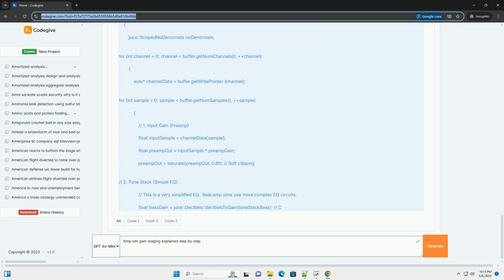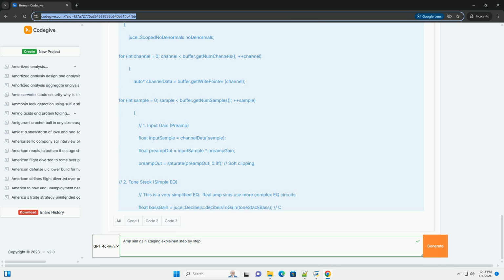Why is gain staging important in amp sims? Realistic saturation. Real tube amps saturate in a complex way. Each stage adds its own unique flavor of distortion. By carefully controlling the gain at each stage in your amp sim, you can recreate this complex saturation. Dynamic response. Proper gain staging allows the amp sim to respond dynamically to your playing. A gentle touch produces a clean tone, while a hard attack yields a more aggressive sound.